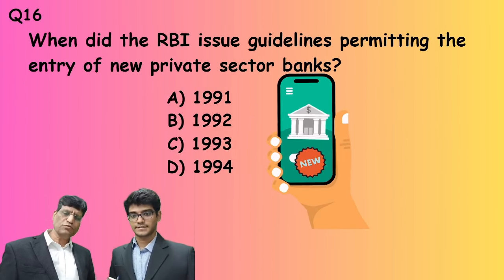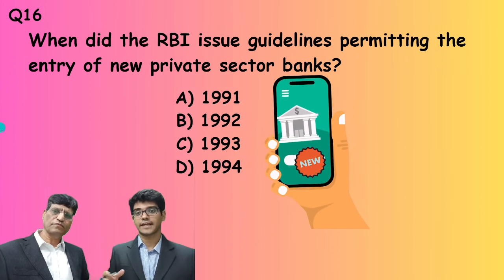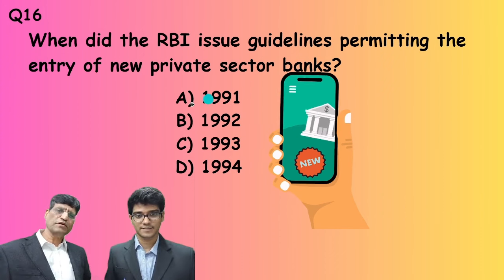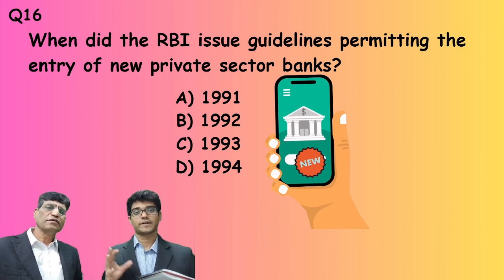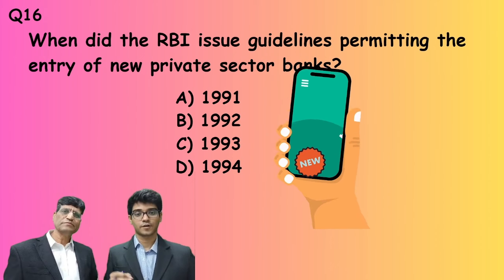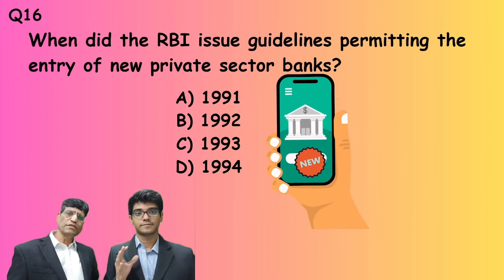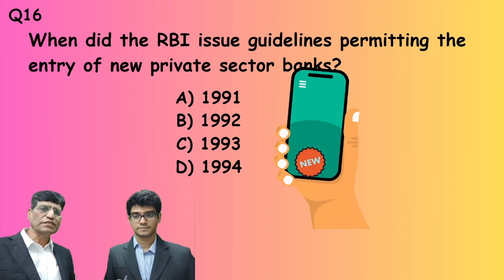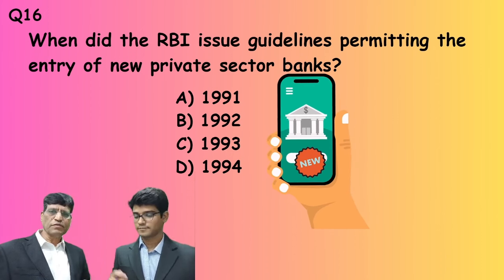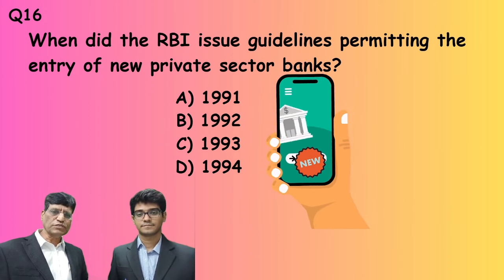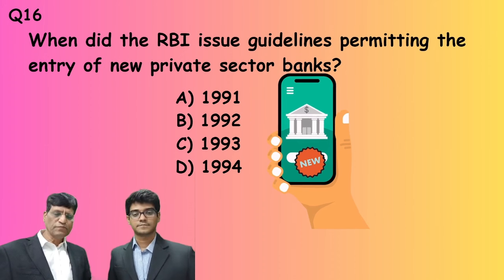Number 16. When did the RBI issue guidelines permitting the entry of new private sector banks? This is a very important question. It is related to privatization of banks. It is one of the most critical. It means when new private banks were given licenses. Which year was this done? 91, 92, 93, or 94? Done. Let's see the answer.